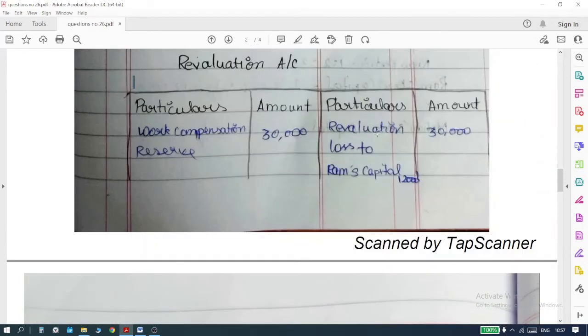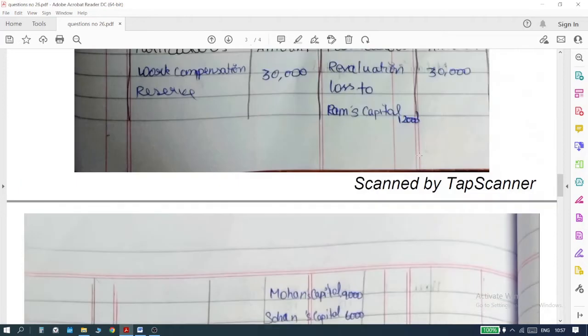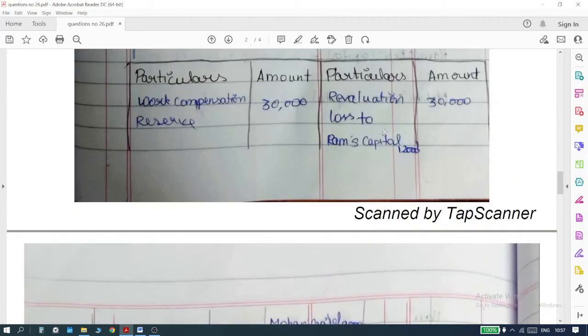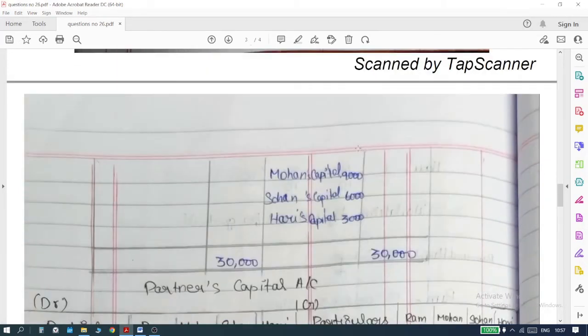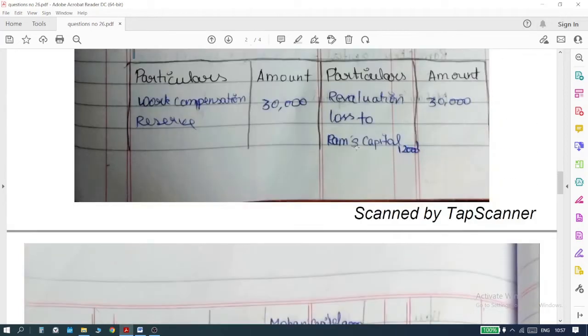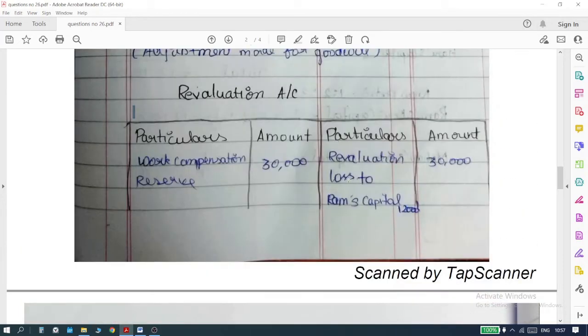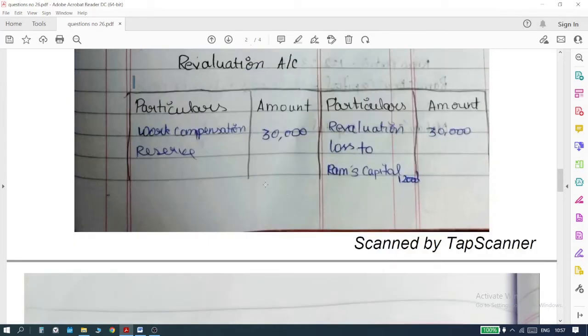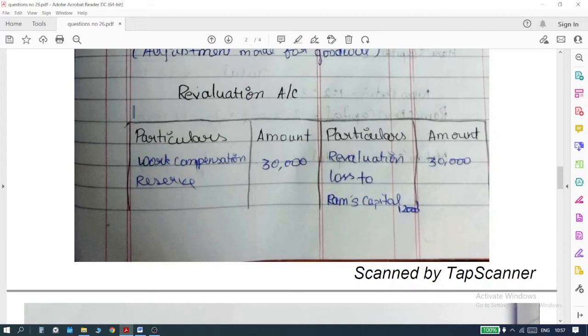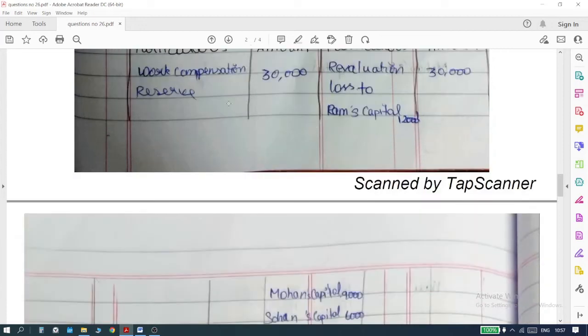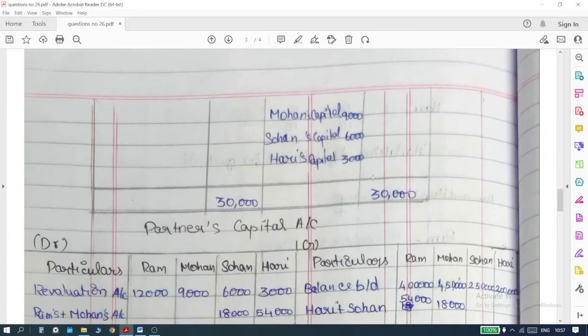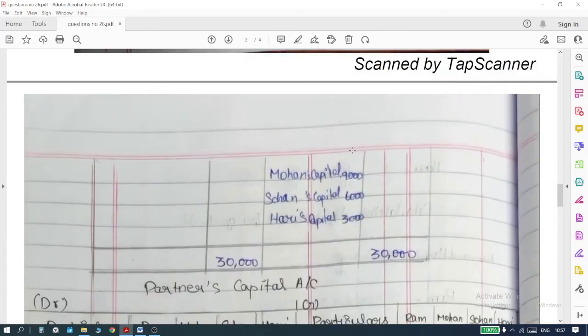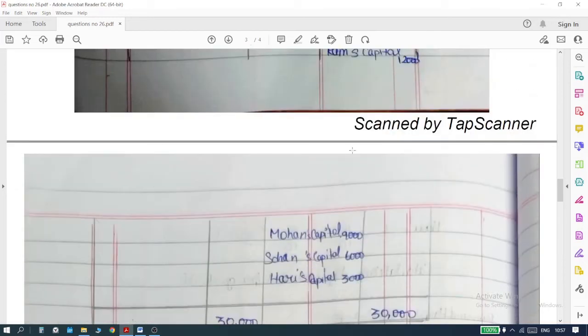So the revaluation loss, which is 30,000, on this side we have to share it with the partners in their old ratio. You remember that I told you, whenever you have a loss in the revaluation account, share it to the partners in the old ratio, and whenever you have a profit, you have to share it to the old partners in their old ratio. Since we have a loss here of 30,000, we have to share it to the old partners in their old ratio. So 30,000 you divide it in the old ratio, that is 4, 3, 2, 1.